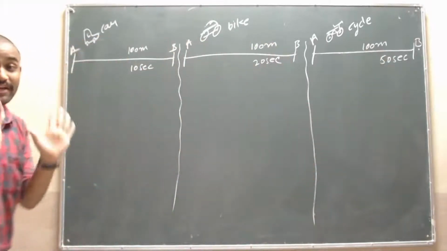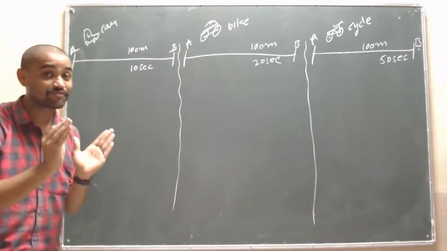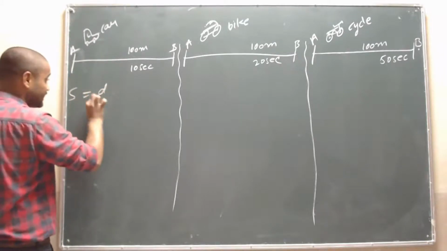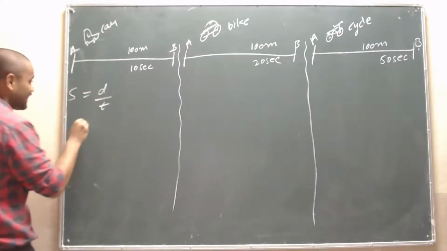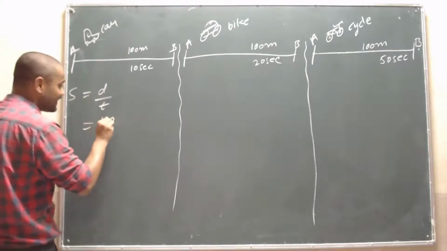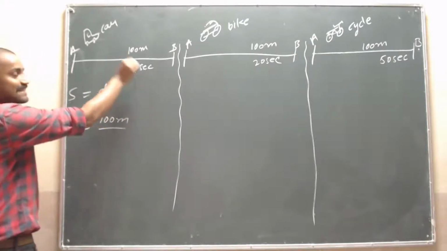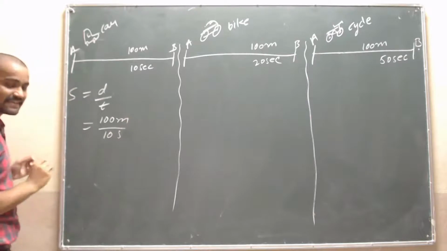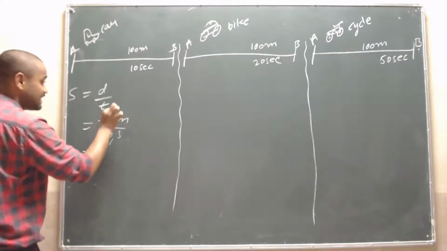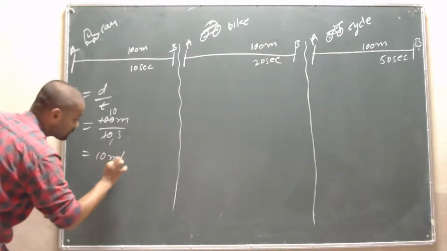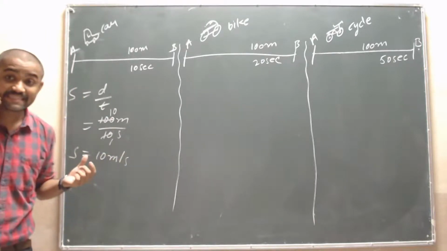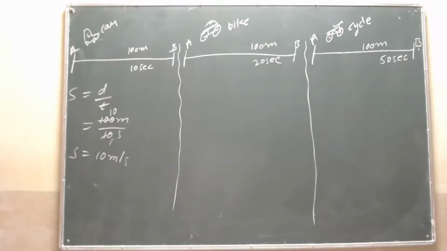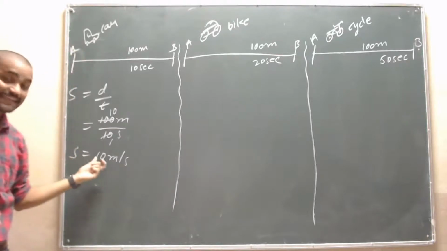Now we have to find out the speed in all the three cases. We know that speed is equal to d by t. Is it, students? Yeah. The distance is 100 meter and the time taken by the car is 10 seconds. Then 10 ones are 10, 10 tens are 100. That is 10 meter per second. This is the speed of the car.